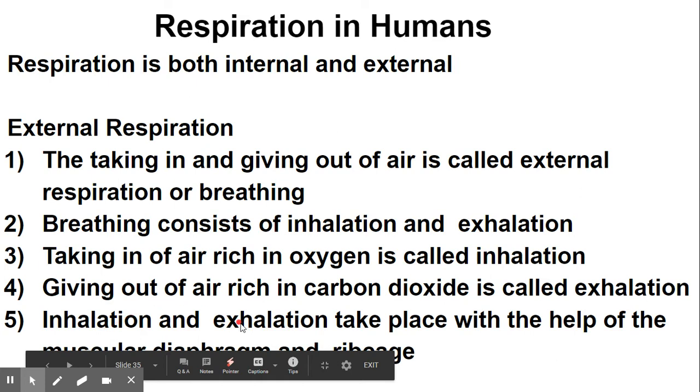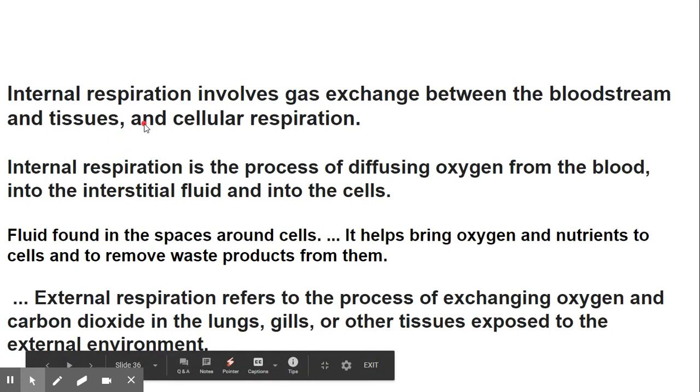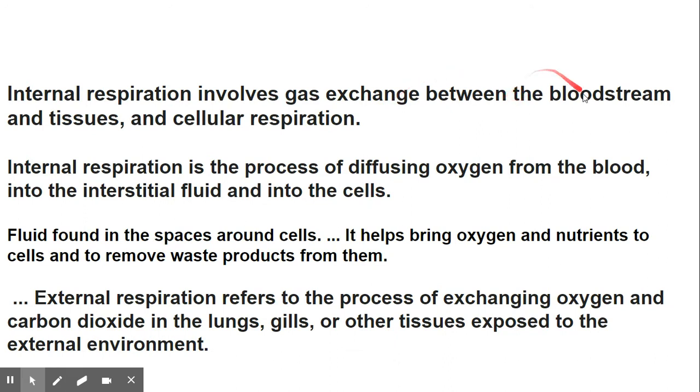Inhalation and exhalation take place with the help of muscular diaphragm and rib cage. Before understanding what is muscular diaphragm and rib cage in our body, let us first see internal respiration. Internal respiration involves gaseous exchange between the bloodstream and tissues and cellular respiration. It is the process of diffusing oxygen from the blood into the interstitial fluid and into the cells.